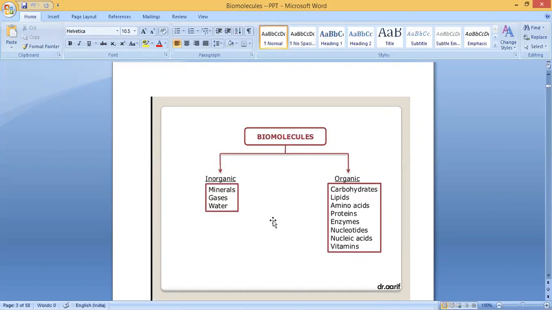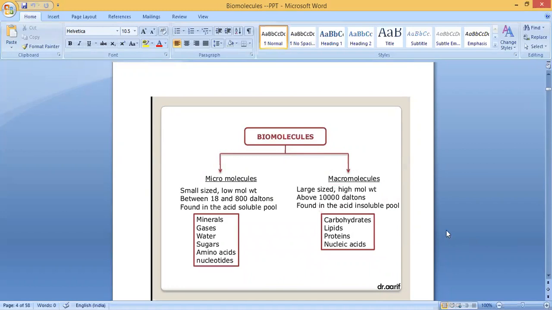So there are two types of biomolecules. We are dividing them into two groups: inorganic and organic. So which are the inorganic? Minerals. You know what is meant by mineral? It consists of sodium, potassium, phosphorus, iodine. All these are minerals, and gases, water. Organic means carbohydrates, lipids, amino acids, proteins, enzymes, nucleotides, nucleic acids, vitamins.